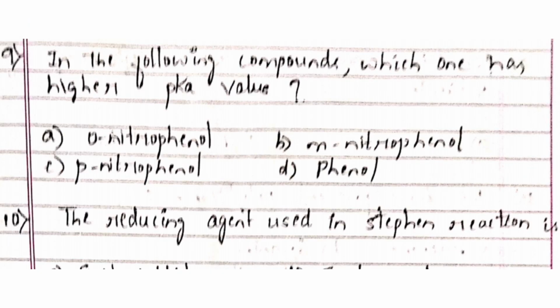Next one, in the following compounds which one has higher pKa value? Option A orthonitrophenol, option B metanitrophenol, option C paranitrophenol, option D phenol. And the right answer is option D phenol.